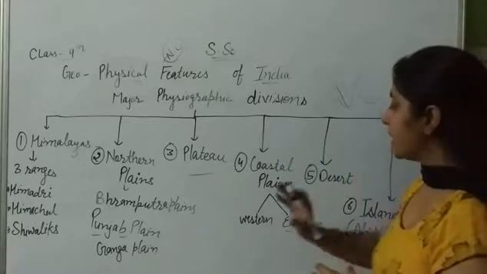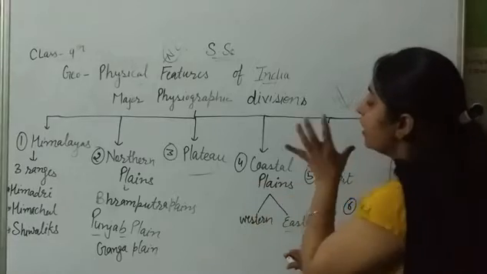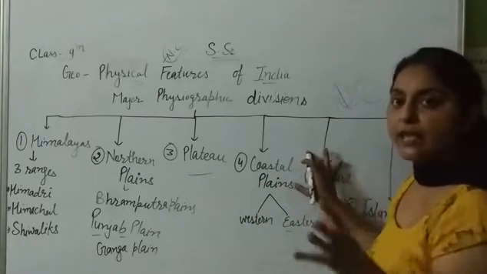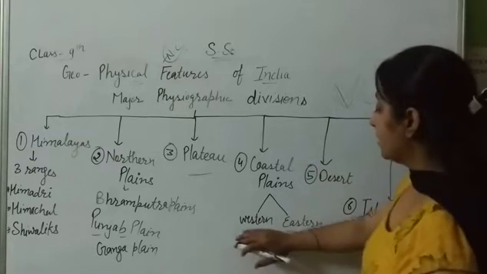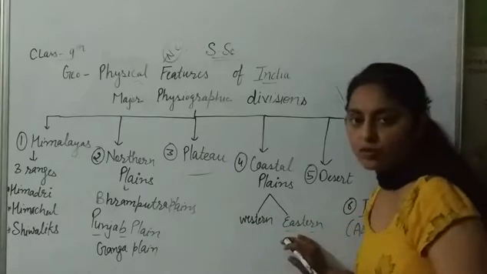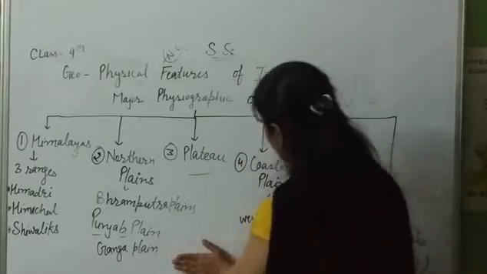That's why we categorize it as the 4th part. This is known as coastal plain area. This part is also a fertile area for rice and different types of crops. And this is further divided into western coast and eastern coast. I hope you understood all the 4 physical features of India.